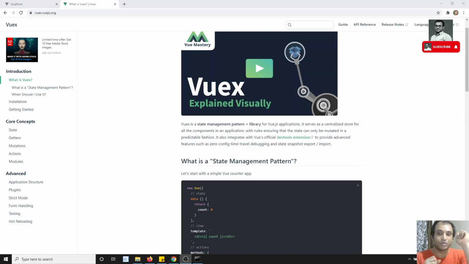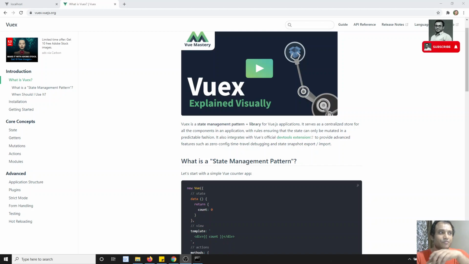We have already seen a little bit of state management in this Vue.js course, when we were learning about multiple instances. Can we have multiple instances of Vue.js? If we do, how can we share the data between them? We maintained a global object, so that when we want to get the data, we get it from that global object. That is the minimal, trivial form of state management. The real state management has a proper architecture, so that it is less error prone, and you can apply it to larger projects.